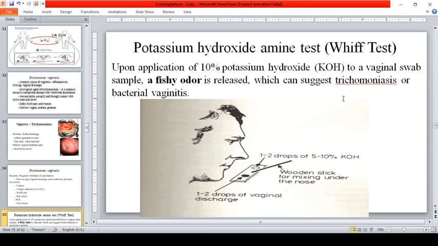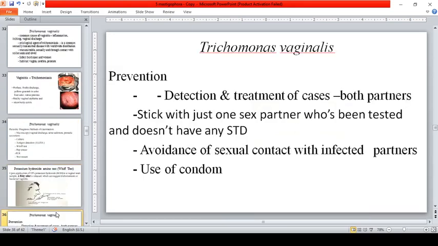So, you take a vaginal swab and then add 5 to 10% potassium hydroxide, with a wooden stick for mixing, and smell it under the nose. So, guys, why is it not recommended? Because of the smelling, okay? Smelling is sometimes subjective, right? And it is also not safe for laboratory technologists. That's why that is no longer done. I don't know, but it is no longer recommended.